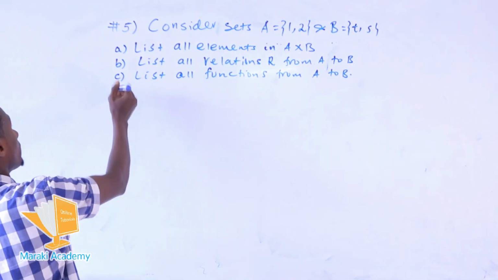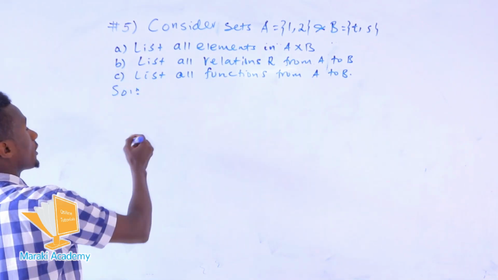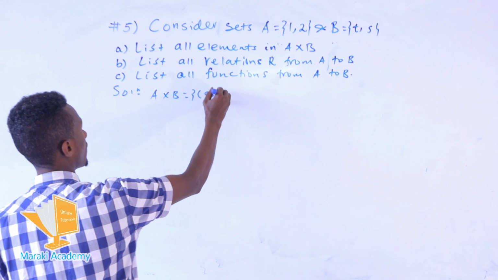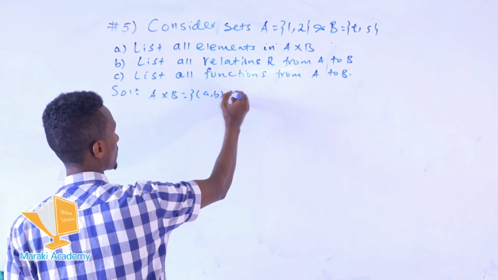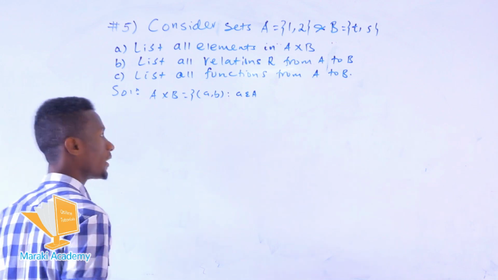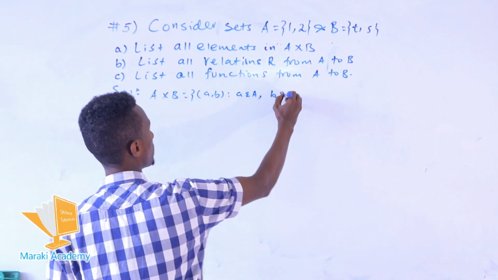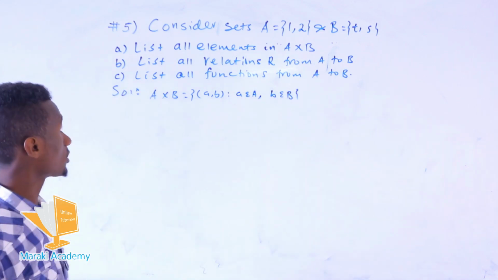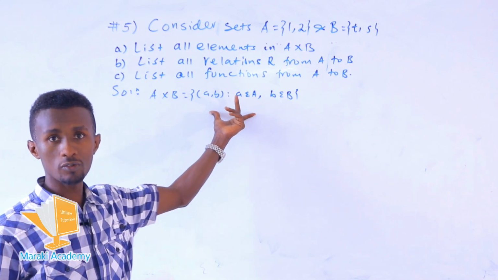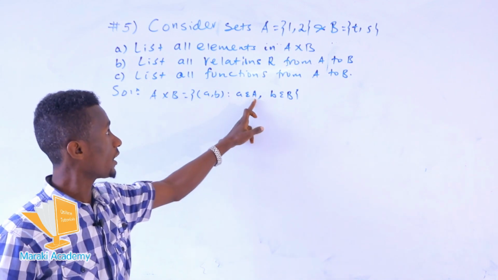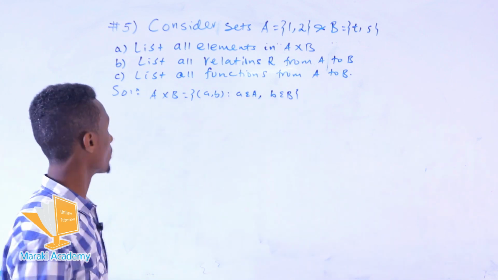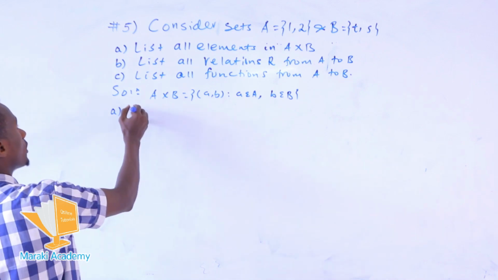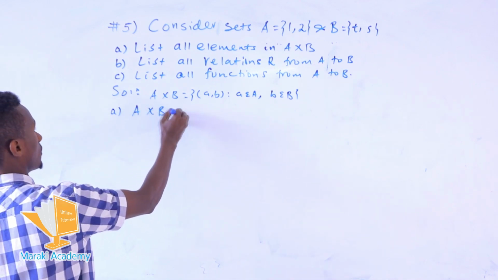Now, what does the Cartesian product of A with B mean here? It is defined by all elements of the ordered pair (a, b), where a must be an element in the set A, and the second element b is an element of the set B. Within all elements of the ordered pair, the first element is from the set A and the second element is from set B. From those sets A and B, we need to form all the Cartesian products.